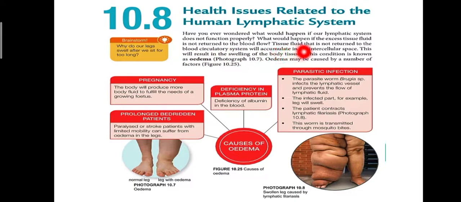The tissue fluid cannot return to our blood circulatory system and will accumulate in our intercellular space, that is, the space between our cells. This will cause swelling of our body tissues, which we call edema. Edema is swelling of our body tissues caused by accumulation of tissue fluid that cannot return to our blood circulatory system. Causes of edema can be pregnancy.